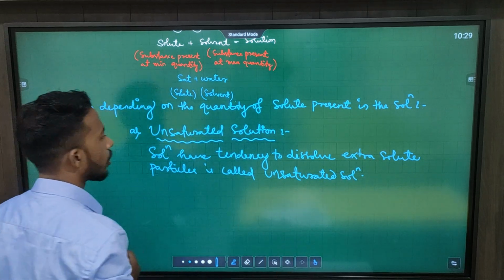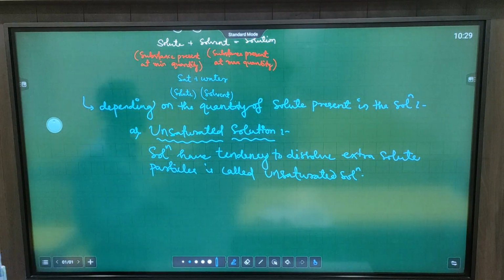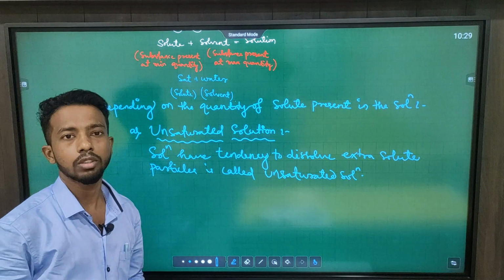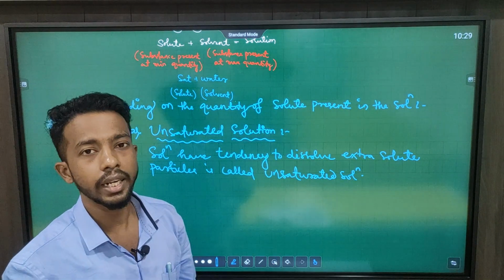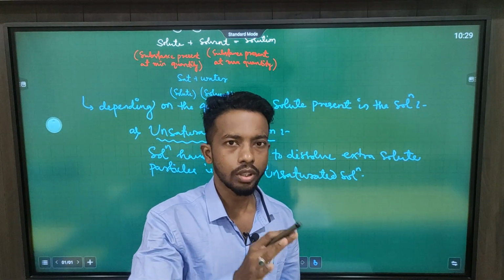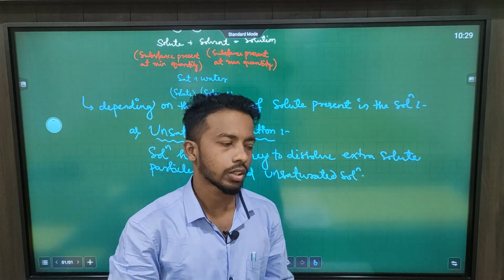Clear? Unsaturated solution has the tendency to dissolve extra amount of solute particles. That means if we add more amount of solute, then it will dissolve into the solvent.